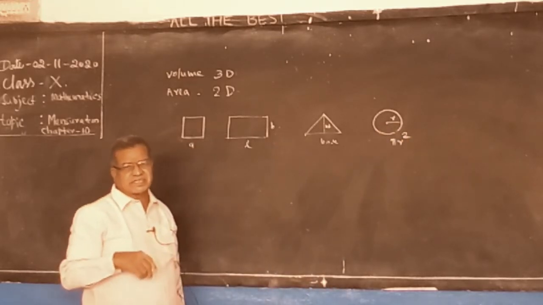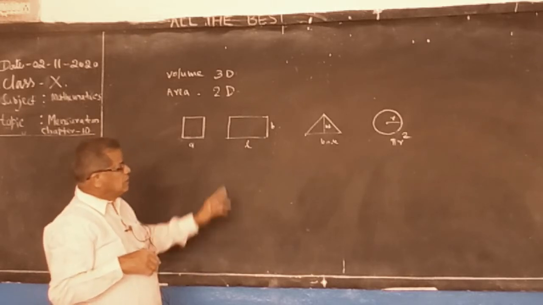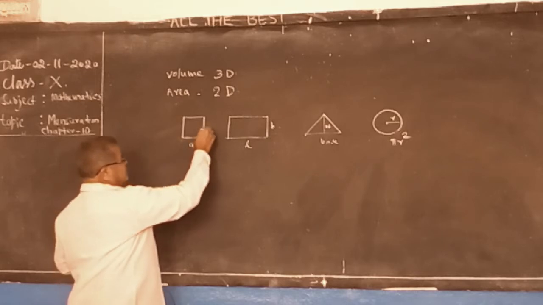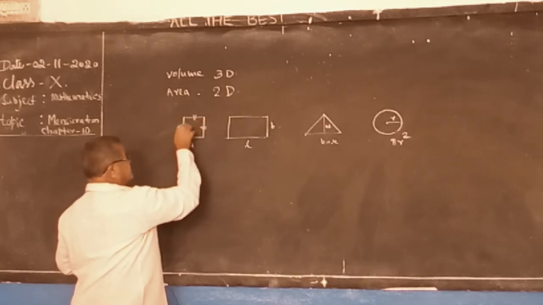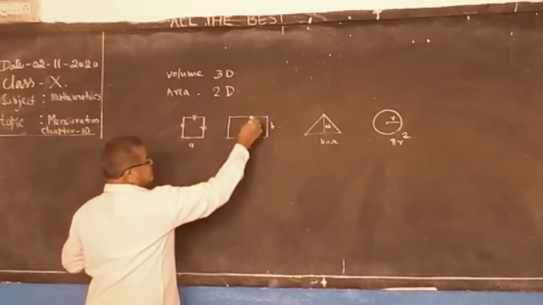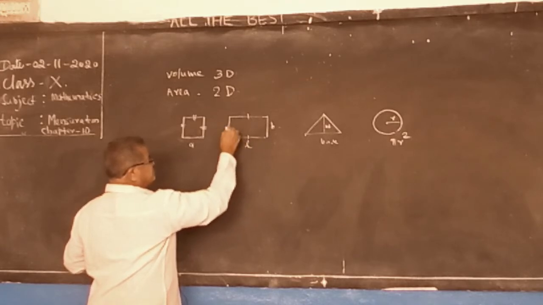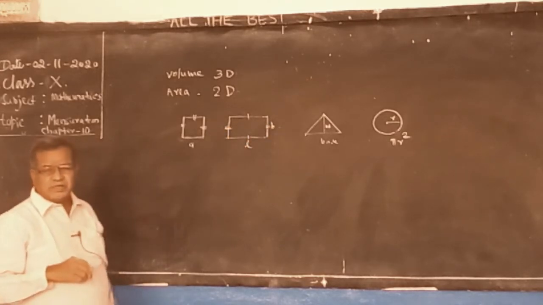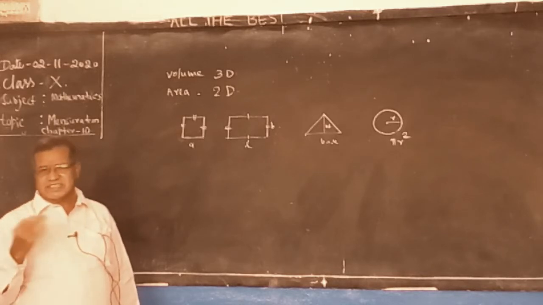That is related to areas. All sides are equal in the square. In a rectangle, opposite sides are equal. Triangles are also different: equilateral triangle, scalene triangle.